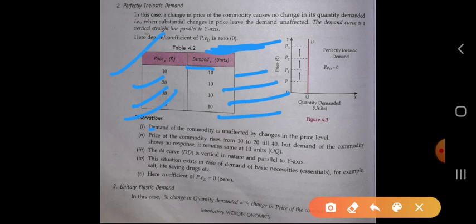In earlier cases we took the price as constant and the quantity demanded as variable. But in this case of perfectly inelastic demand, the price changes and the demand is constant. So we take the price as 10, 20, 30, 40, and the demand curve is a vertical straight line.